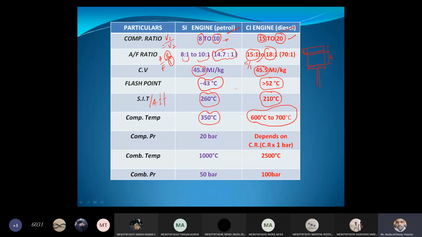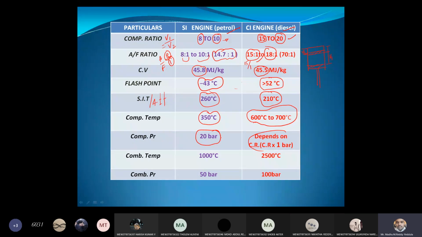And compression pressure is around 20 bar, whereas in the diesel engine it depends upon the compression ratio. Compression ratio multiplied by 1 bar gives the compression pressure inside the engine cylinder, which will always be more than the petrol engine.